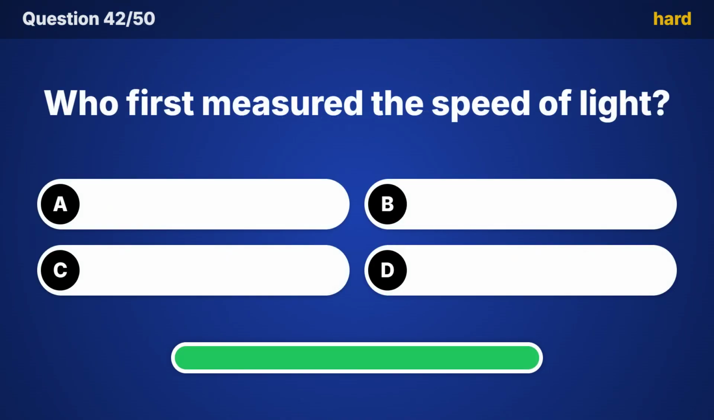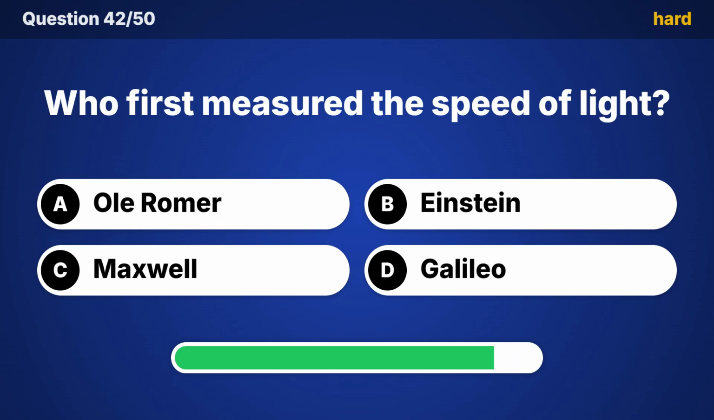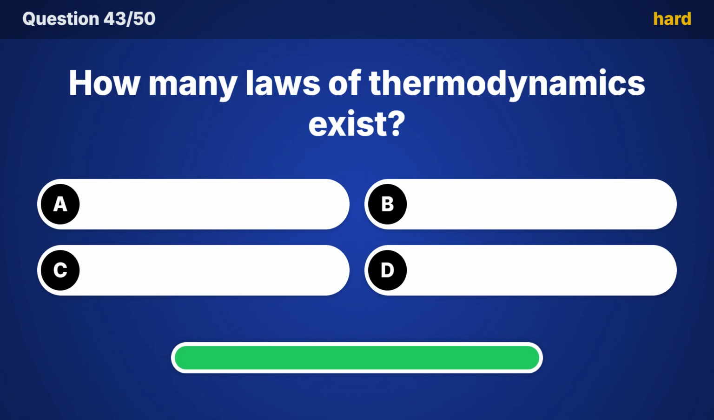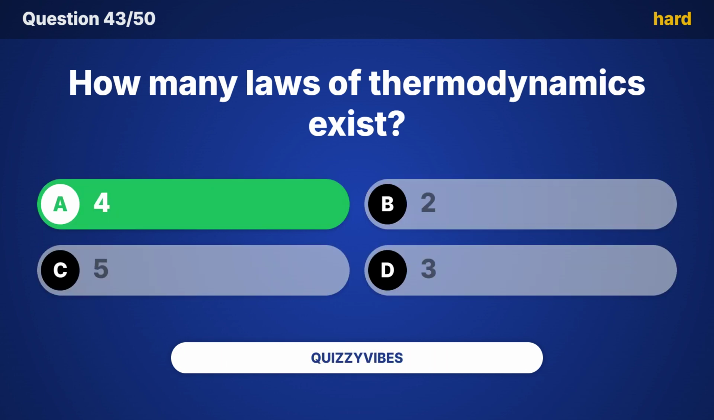Who first measured the speed of light? The answer is Ole Rømer. How many laws of thermodynamics exist? The correct choice is 4.